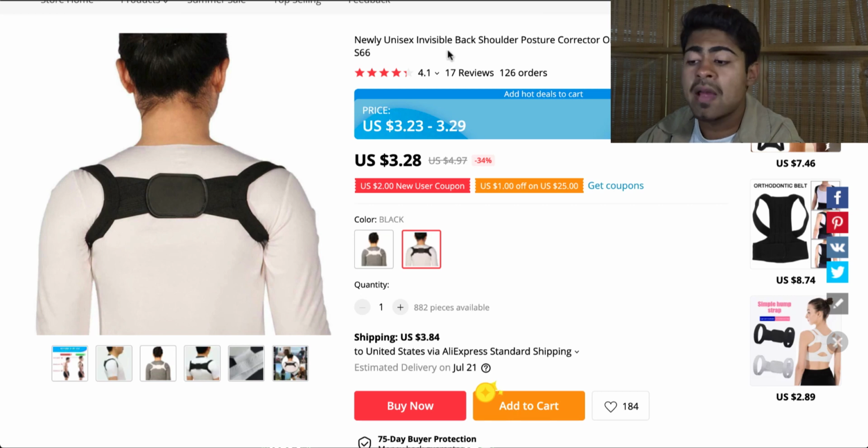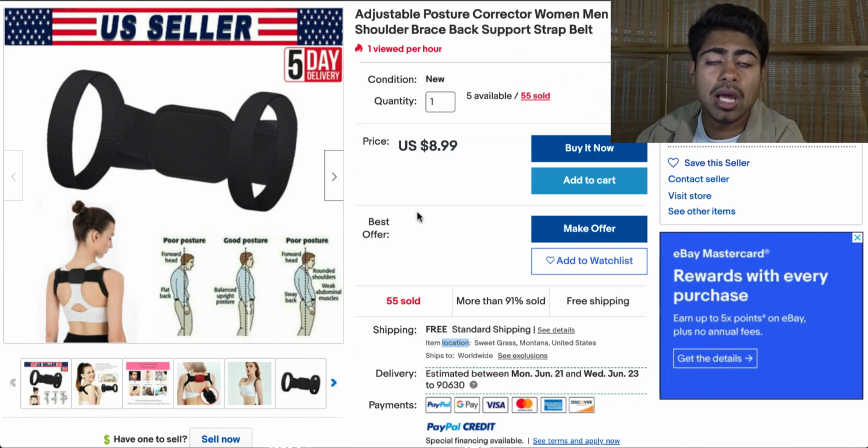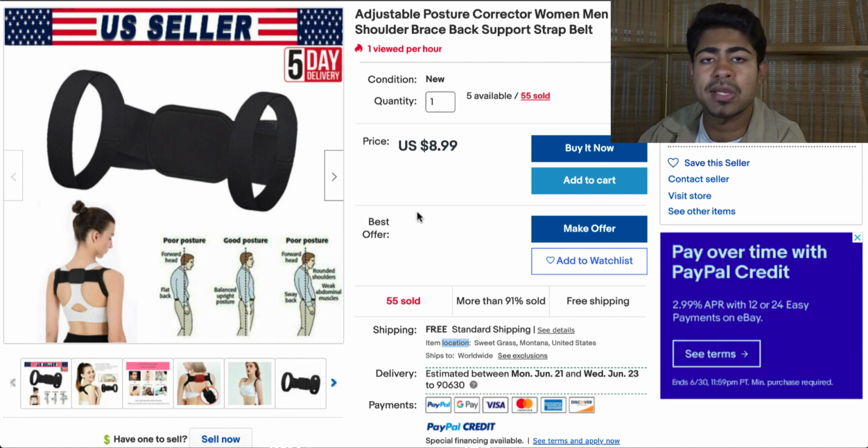So as you guys can see, for just $1 extra, you're getting shipping from the United States for this same exact product. And this is the beauty about using eBay. A lot of people believe that just because you're on eBay, you're gonna have 10 times more costs for sourcing that same exact product. Oftentimes that is not true. In fact, when you start using this more and more often, you'll notice a lot of the times eBay prices are actually lower than AliExpress, and it's shipping from the US. So that's a double win-win situation for you. In this case, we're barely $1 extra for that same exact product. So that is completely doable.